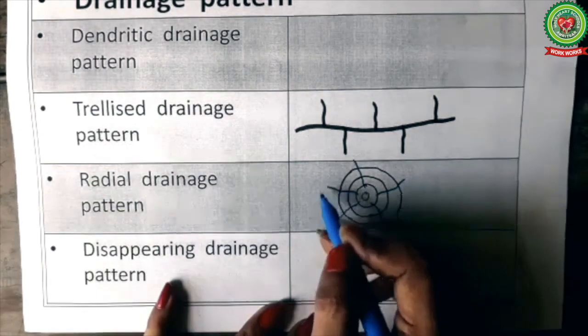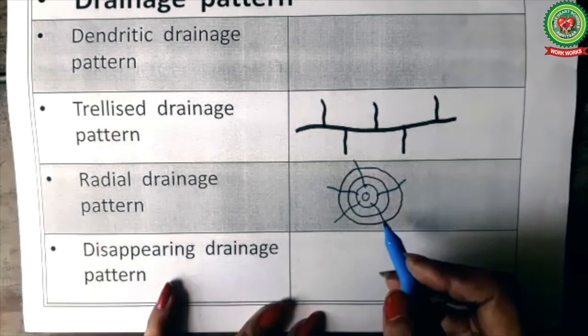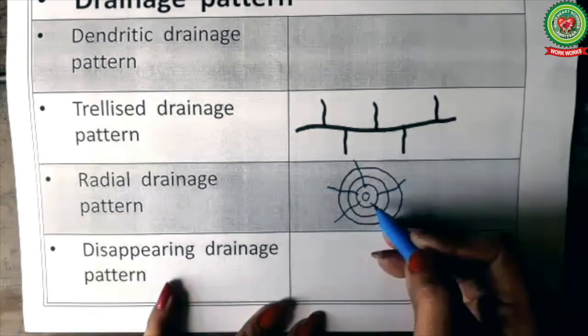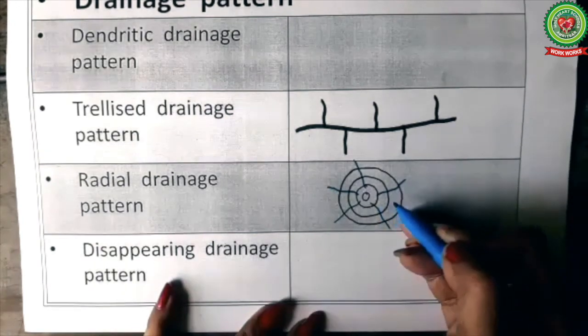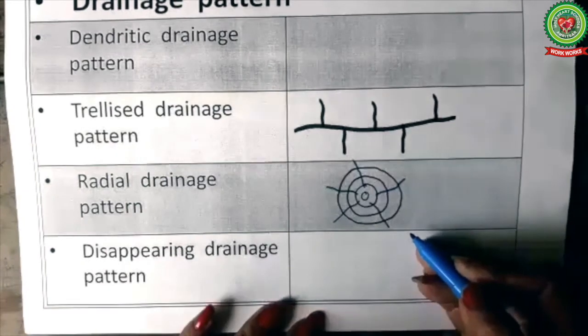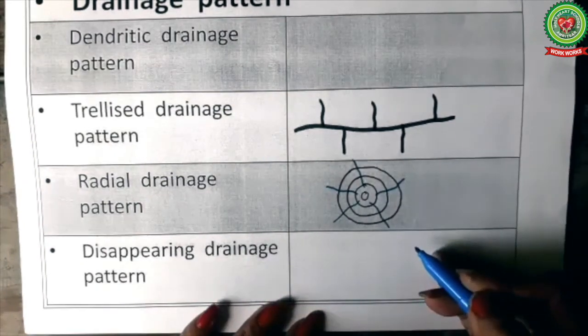So what is the radial drainage pattern? A drainage pattern in which the streams flow outward from a mountain. The streams can be in blue color or in black color. Blue color will depict a perennial stream and black color will depict a seasonal stream.